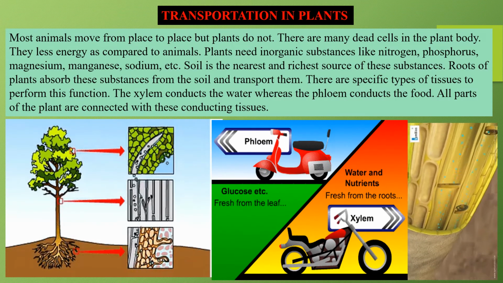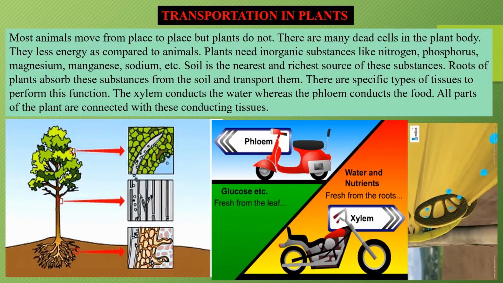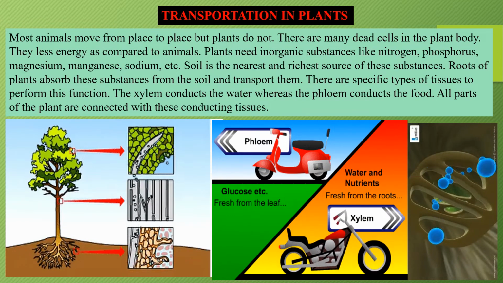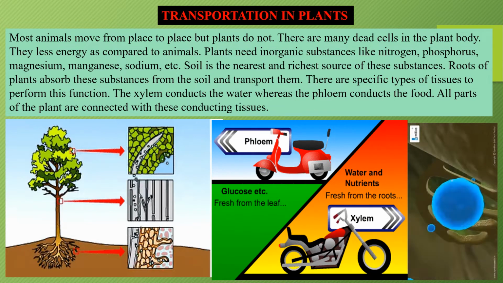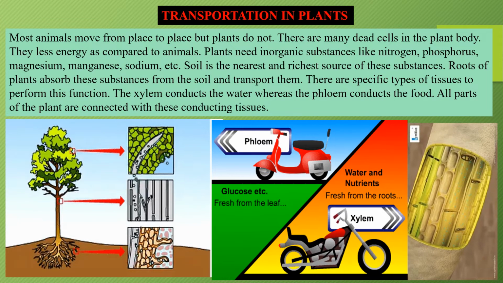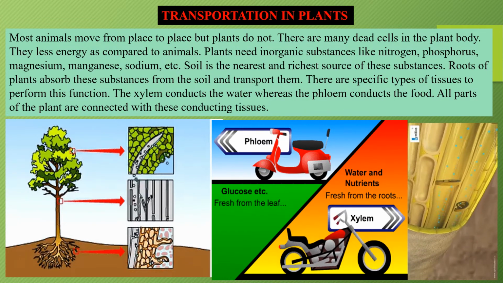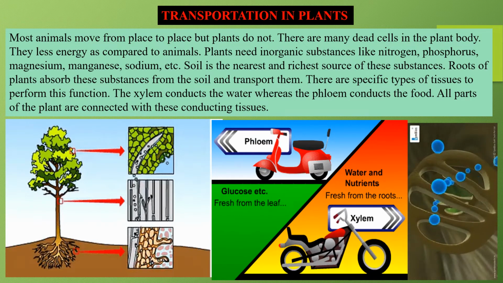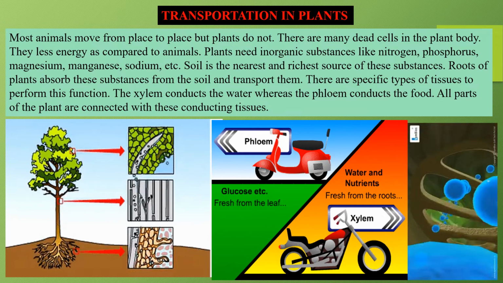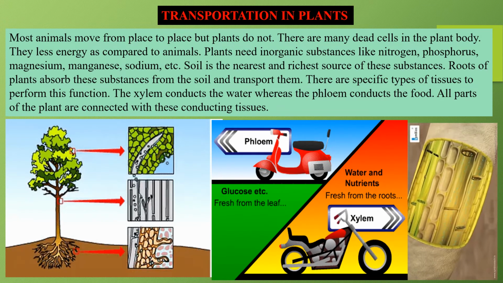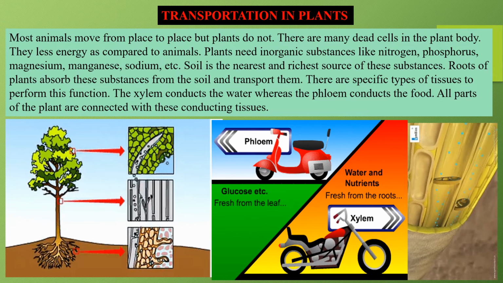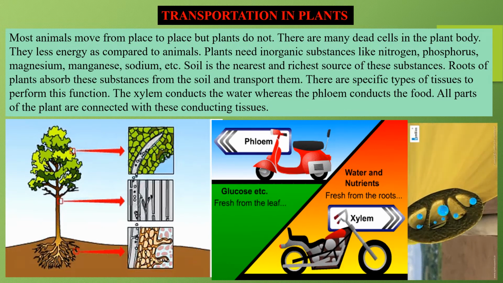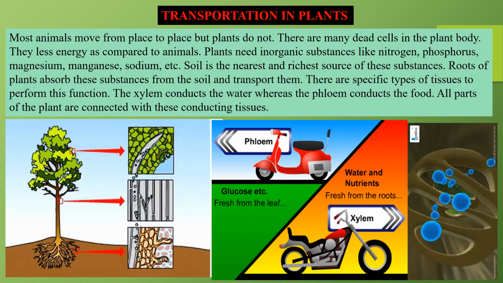Okay, let us understand about transportation in plants. We have learned about how water and food is important for plants also, right? जिस तरीके से हमारे लिए खाना important है उसी तरीके से plants के लिए भी खाना important है. We have learned that plants are autotrophic organisms, means they can prepare their own food with the help of sunlight, chlorophyll, carbon dioxide gas and water, right?